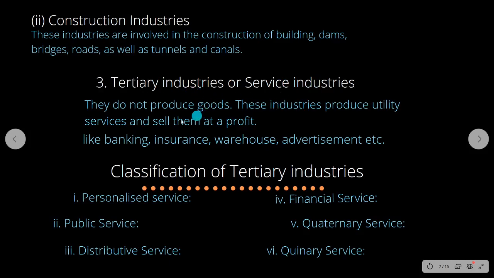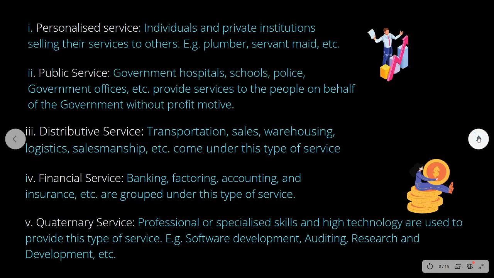Okay. Now we are going to classify the tertiary industries. What are the different types of tertiary industries? First one, personalized service. Second, public service. Third, distributed service. Fourth, financial service. Fifth, quaternary service. And sixth, quinary service. Okay, altogether 6 services are stated.